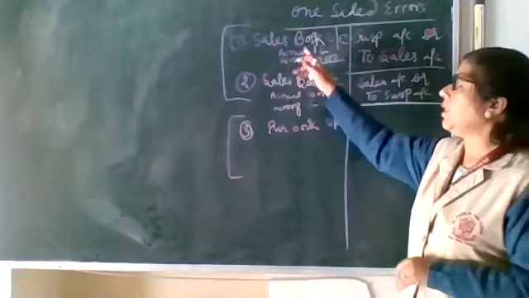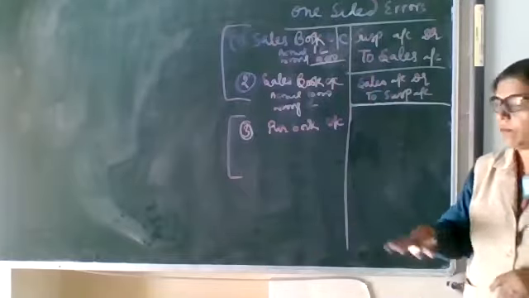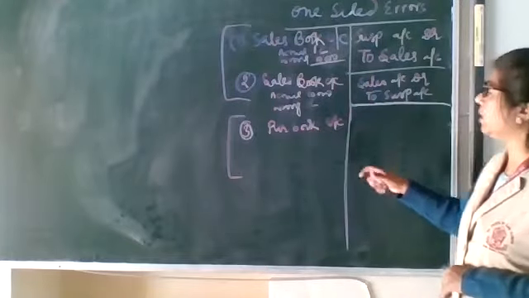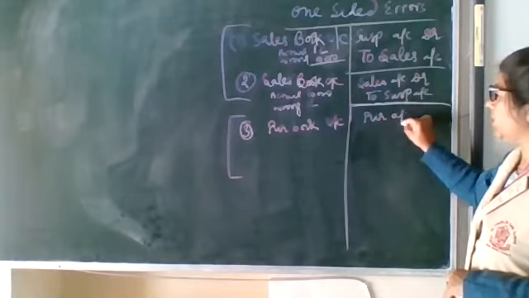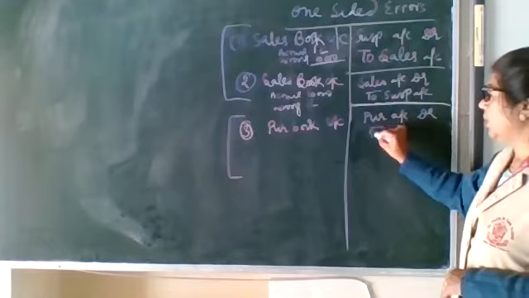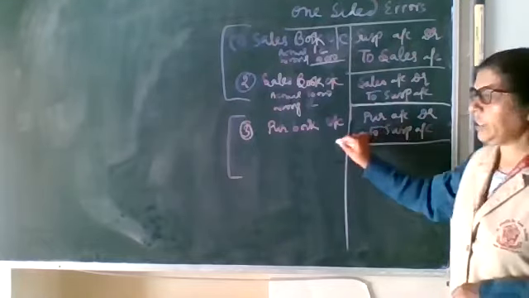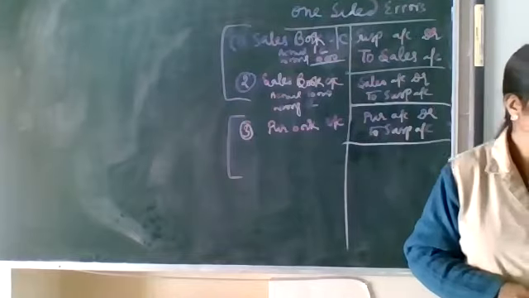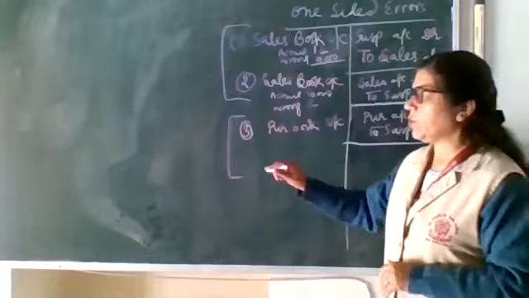Okay, you can learn this entry. In this way you can do all the entries. Purchase book undercast. Now what will be the entry? Purchase account debit to suspense account. And in narration, what we have to write? Rectification entry made. Clear? Then reverse of it.